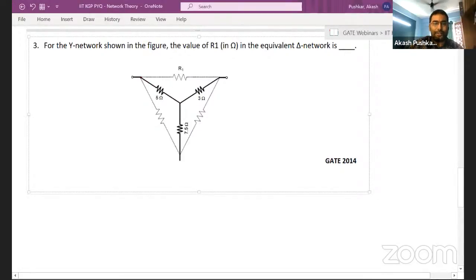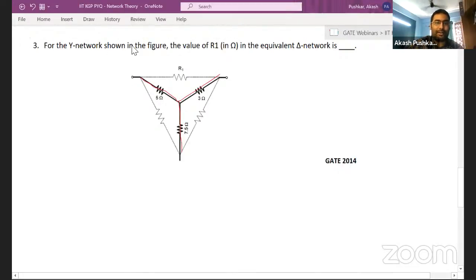Okay, so guys, what they have given you is a star or delta, they have given a Y network. Can you see this Y network, guys? They've given this Y network and they're asking, find me what is Rn. So meaning to say, what is the conversion you're doing here? What conversion is it? Star to delta or delta to star?